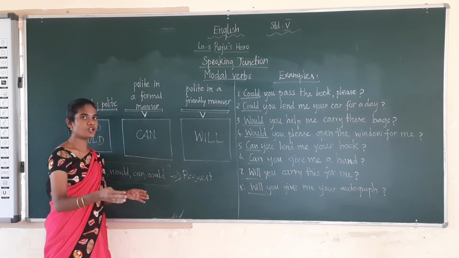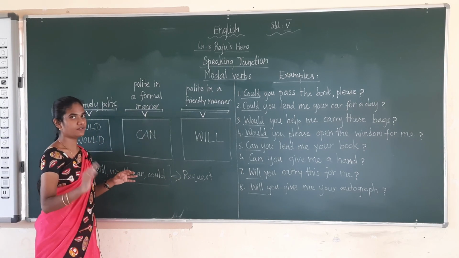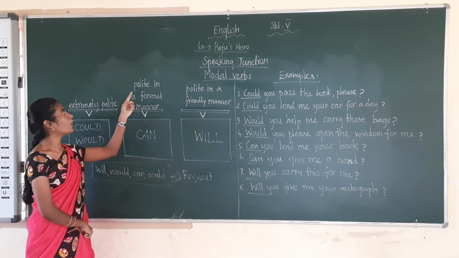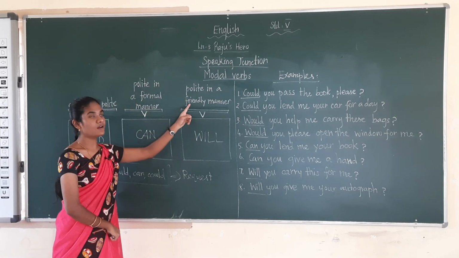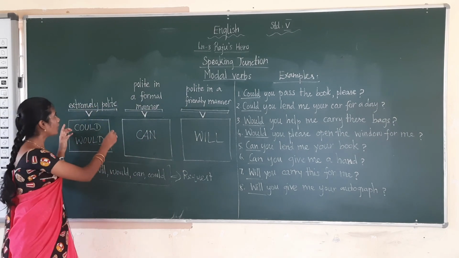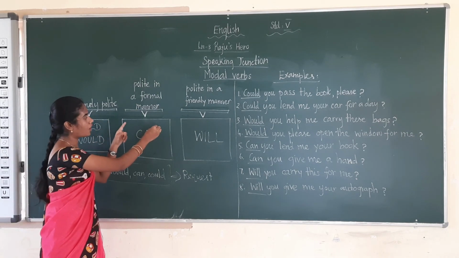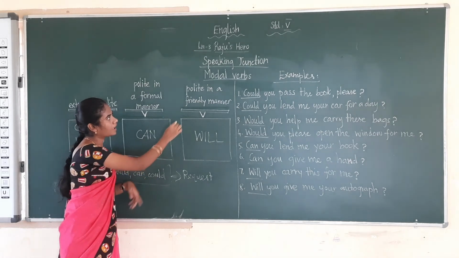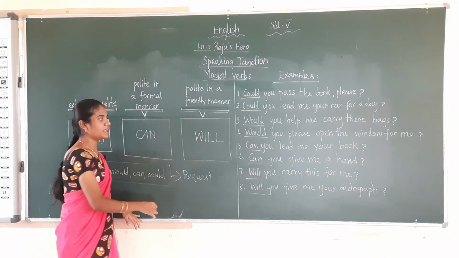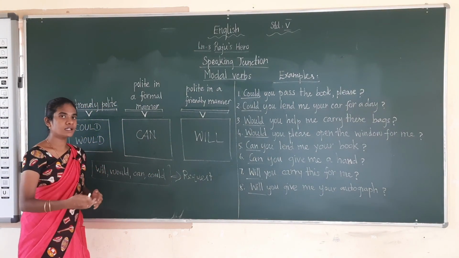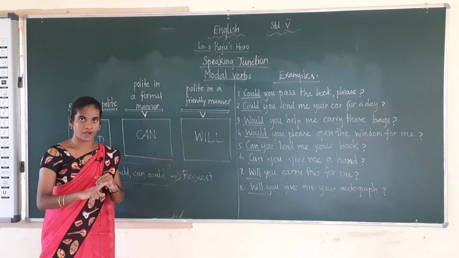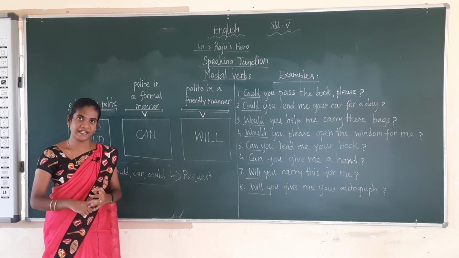For asking a request, you will be asking in three different manners: extremely polite, polite in a formal manner, polite in a friendly manner. Okay. So for extremely polite, you will be using could and would, for polite in a formal manner, you will be using can, and for polite in a friendly manner, you will be using will. So these are the things we have seen: true or false, listening section and speaking section.